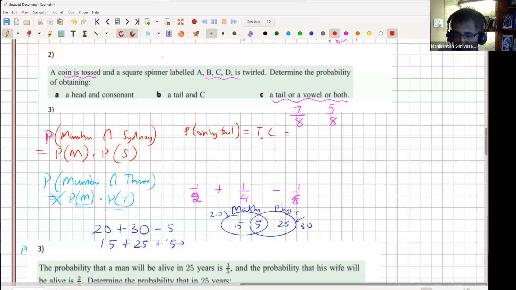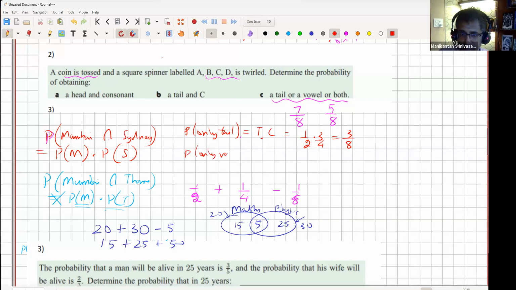That combination, which means it's half for getting the tail and 3/4 for getting a consonant, which is 3/8. Okay, now what is the probability of only vowel? Only vowel means what? I should get a head and I should get a vowel, which means half for getting a head and 1/4 for getting a vowel, which is 1/8.